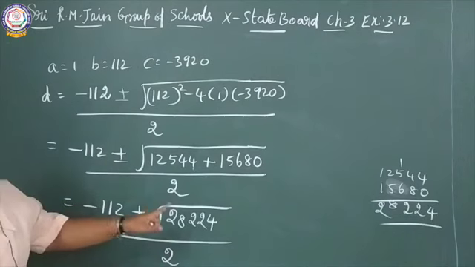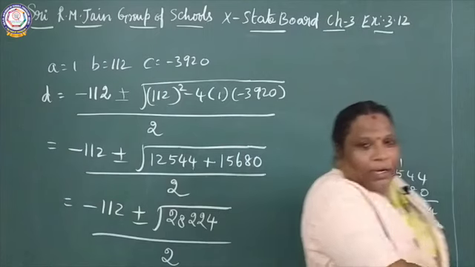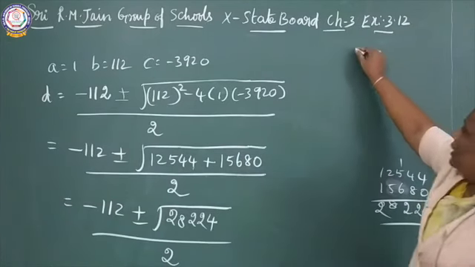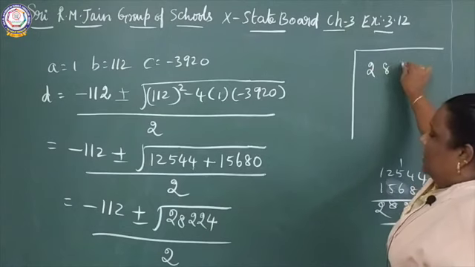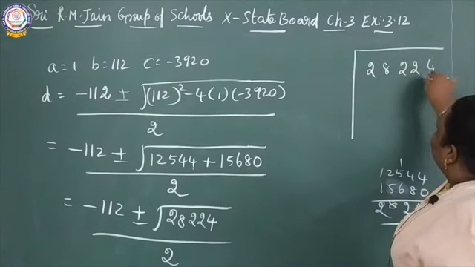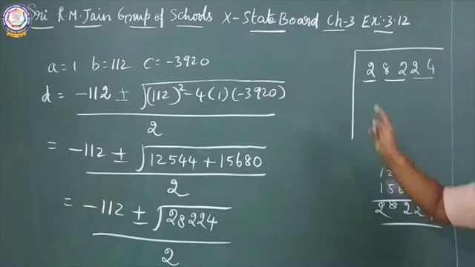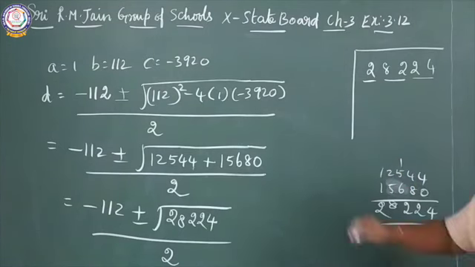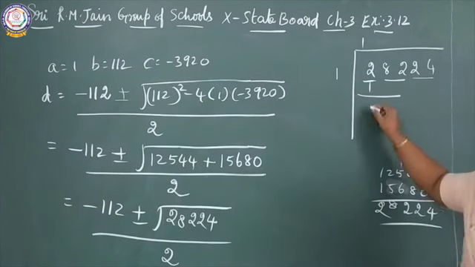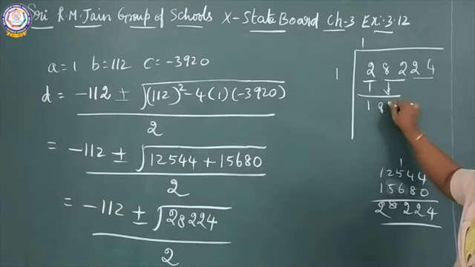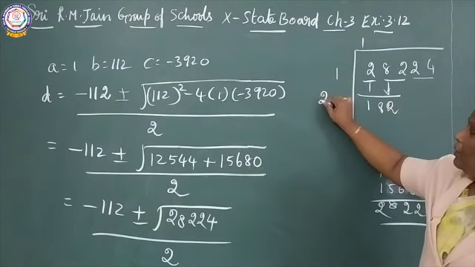Now, you should find out the square root of this value. How will you find it out? I told you before how you will find it out. See here, 28224. You can split it into 2 terms from the last. 2 ones are 1 because 2 2s are 4. Balance 1. You bring 2 terms down, 182. 1 plus 1, 2.